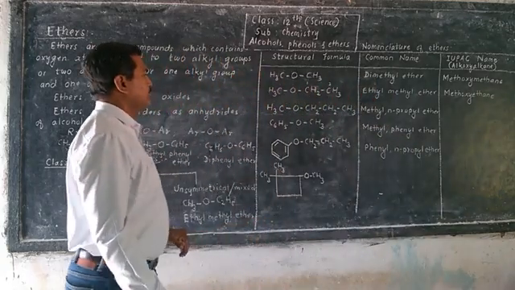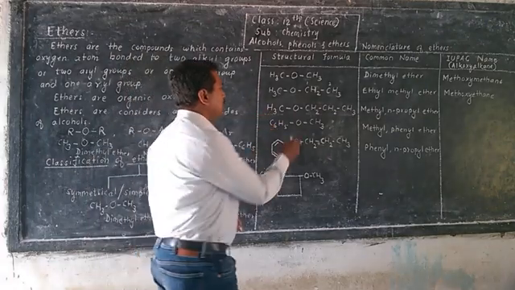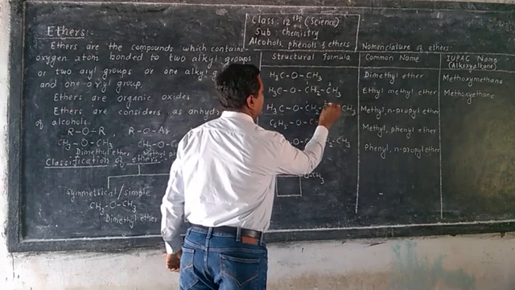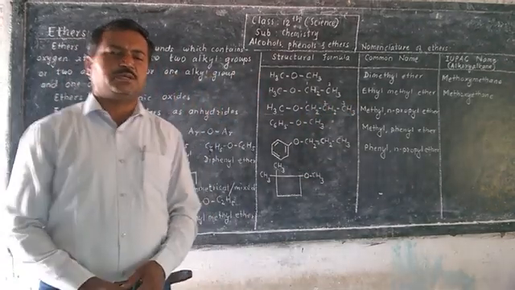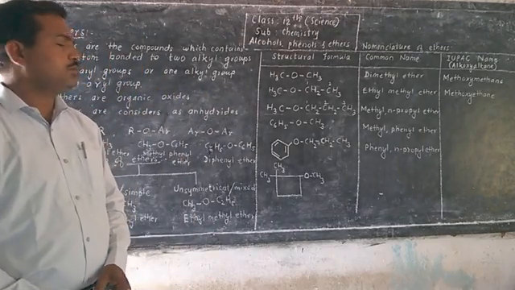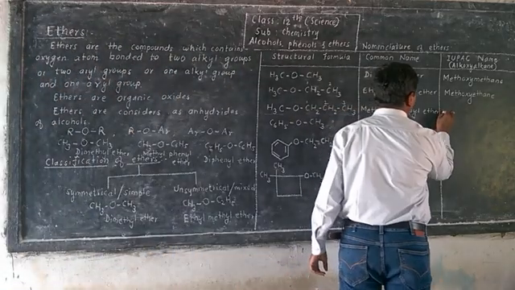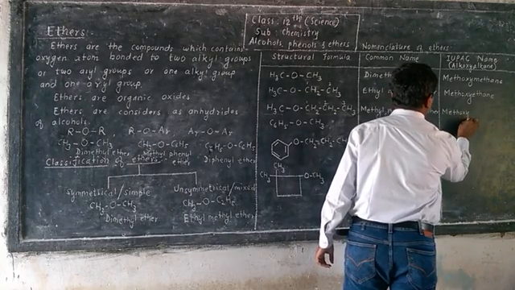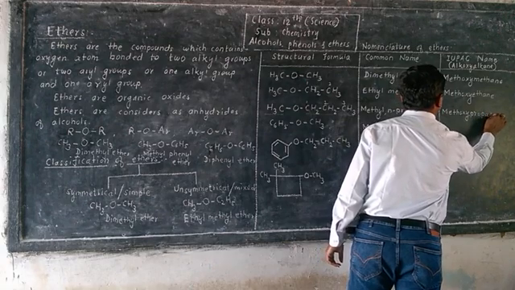Then here methyl group is present and here oxygen atom. So count number of carbon atoms 1, 2, 3 in longest chain. So there are 3 carbon atoms. So its parent name will be propane. So it will be methoxypropane.